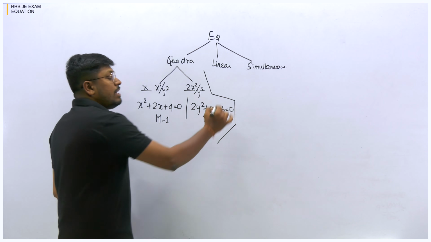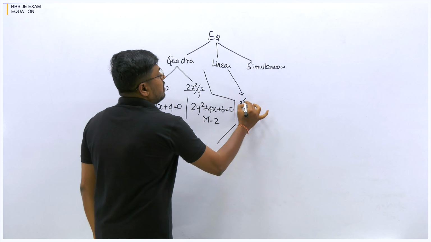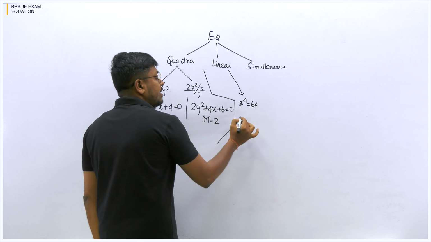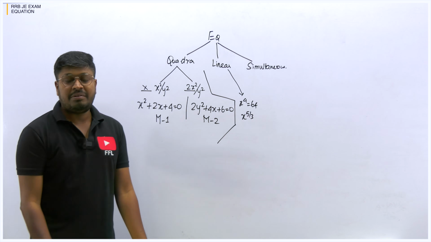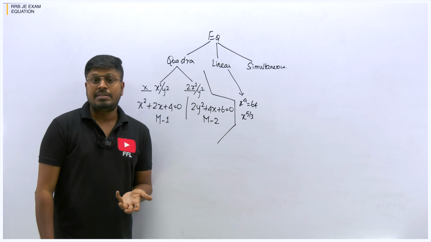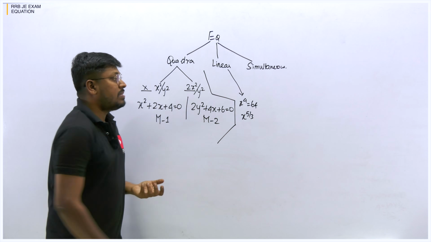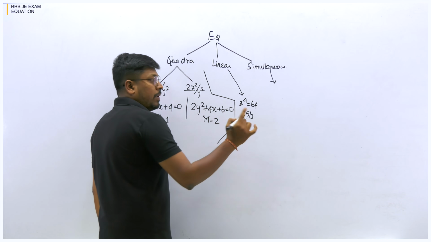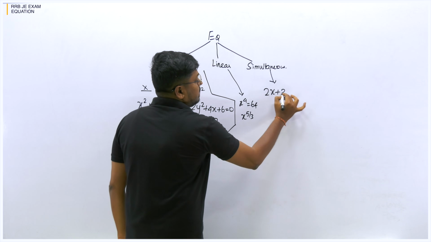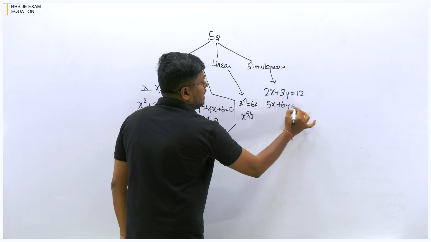And then a linear equation is nothing but a normal equation like x power 4 is equal to 64, or x power 5 by 3. So those kinds of different equations, like surds and indices concepts or a normal equation, come under the linear equation. Now the simultaneous equation: in a single equation we have both x and y. For example, 2x plus 3y is equal to 12, and 5x plus 6y is equal to 16.